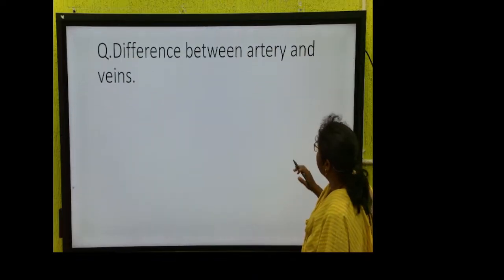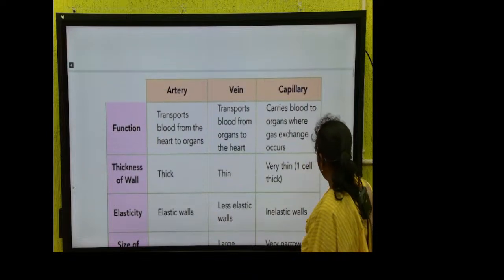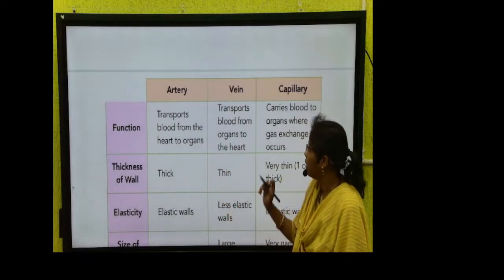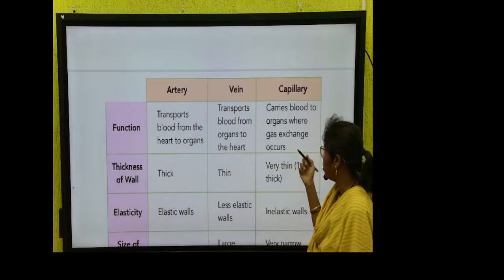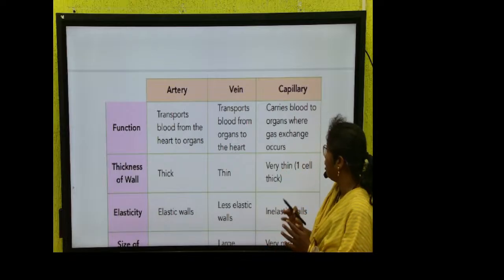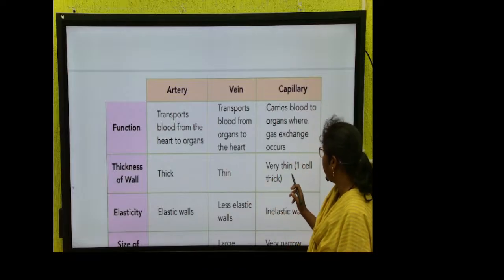Okay, difference between artery and vein that I have told. There are many more differences present here. See, transport blood from the heart to the organ, transport blood from organ to the heart, carries blood to the organ where gas exchange occurs. ऐसी जगह जहाँ पर जो है वो कुछ और blood का transfusion नहीं करना है, but gas exchange है वहाँ they are also present. They are thick, they are thin, they are very thin.